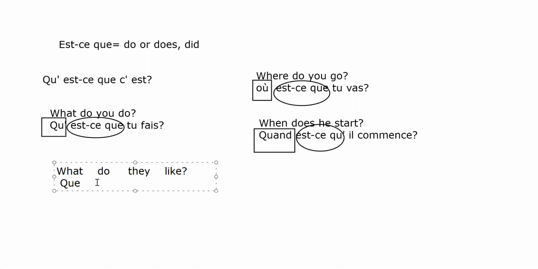And do, it is est-ce que. So I need to put here est-ce que, and they. So you know that they depends on the gender of the people included. If they are boys and girls, you use ils here with s, and like, to like, it is aimer. So you need to conjugate aimer.